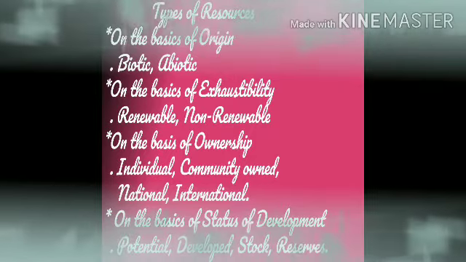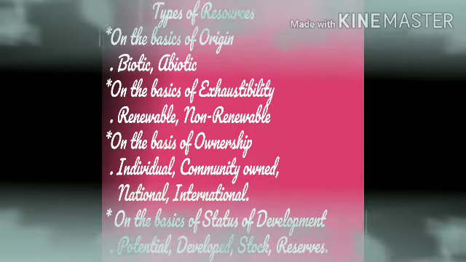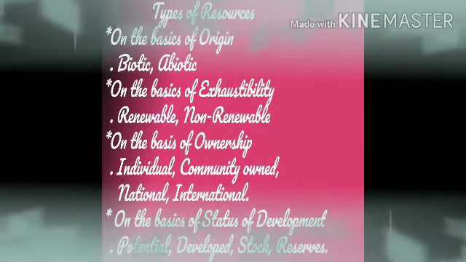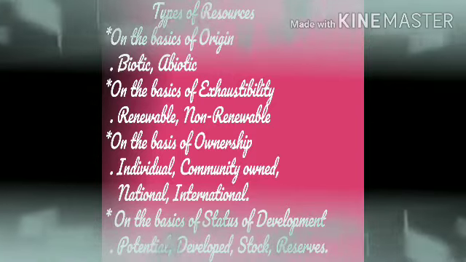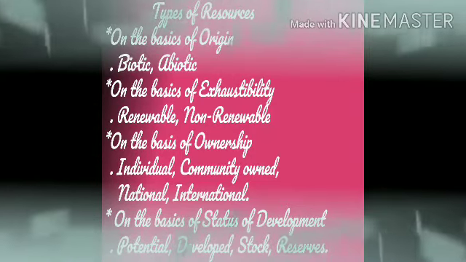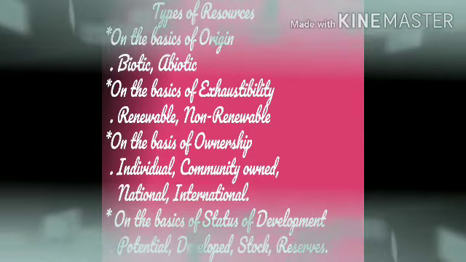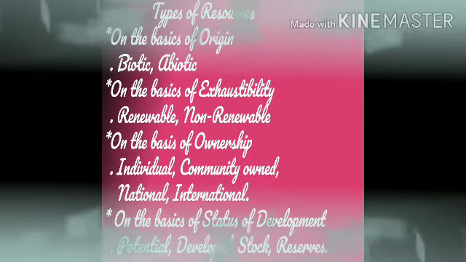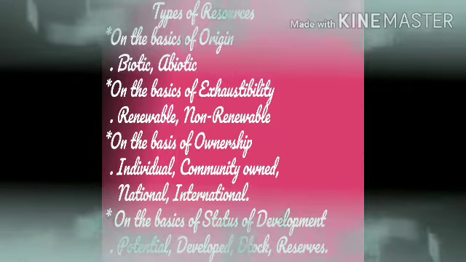Next is on the basis of ownership. Here you have to keep in mind that everything belongs to either national or international ownership. The first is individual ownership. What is an individual resource?